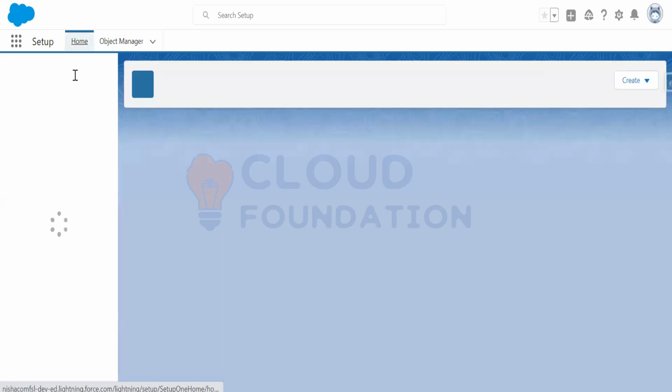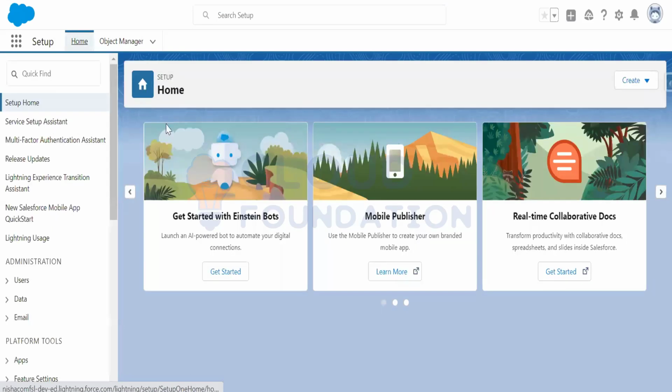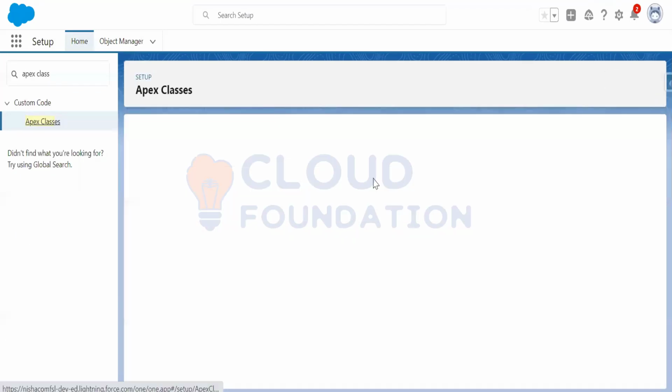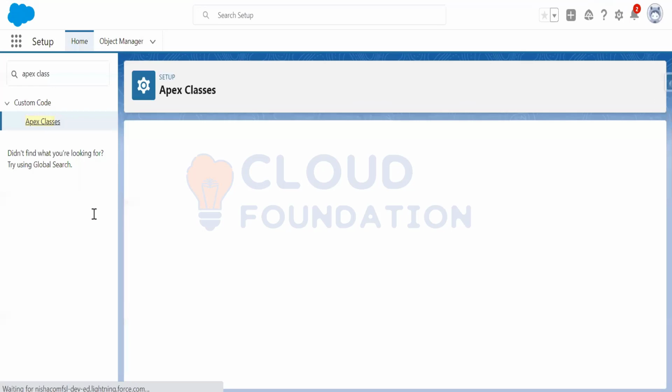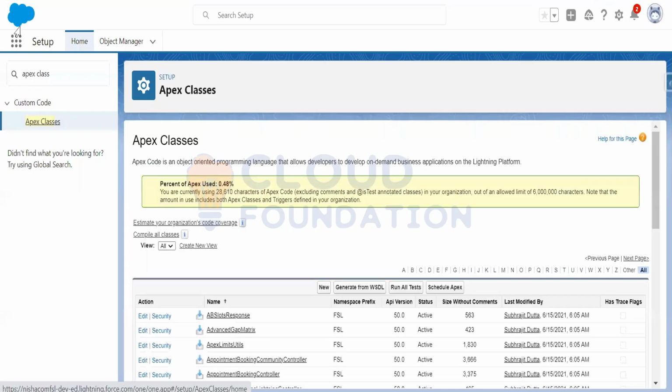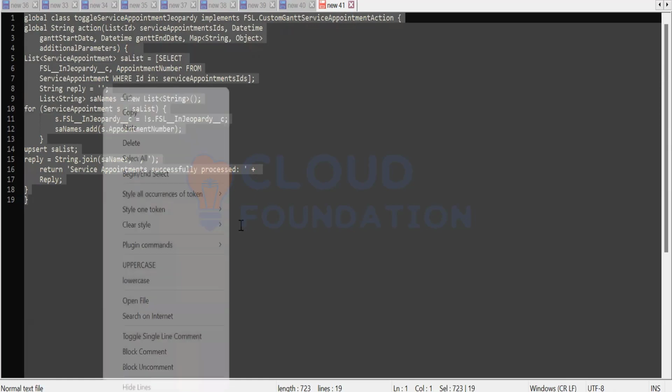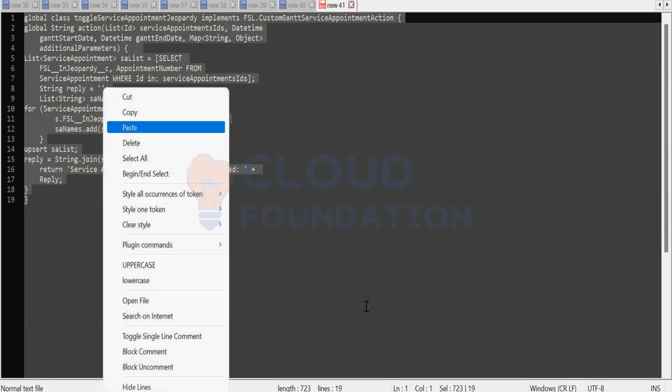Let me write the Apex class. Not able to see it. Let me check the field service administrator. Okay, cool. New. So now I'm just saving this class. I need to check the permission set. Most probably in the permission set, the option was given to create the Apex class. Permission was given, I haven't checked that, so just save it.